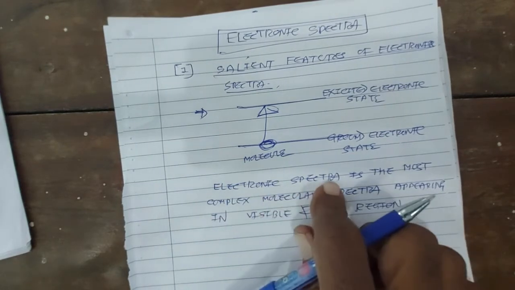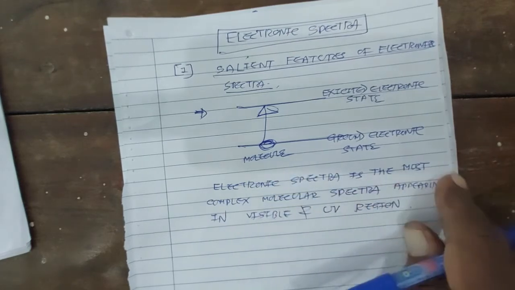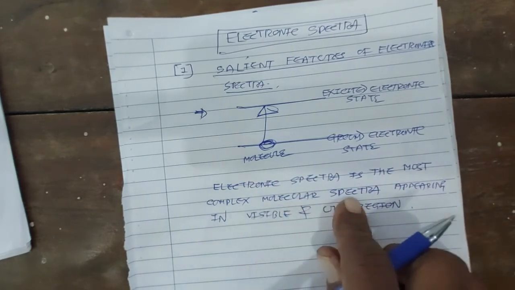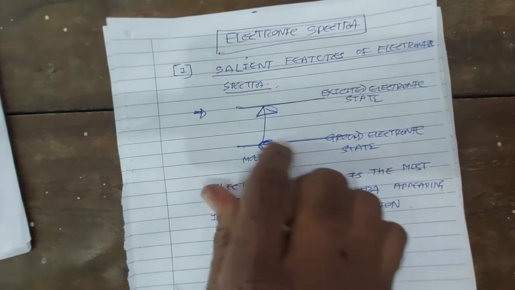So electronic spectra is the most complex spectra, because as I told you, when a molecule makes an electronic transition from one electronic state to another electronic state,